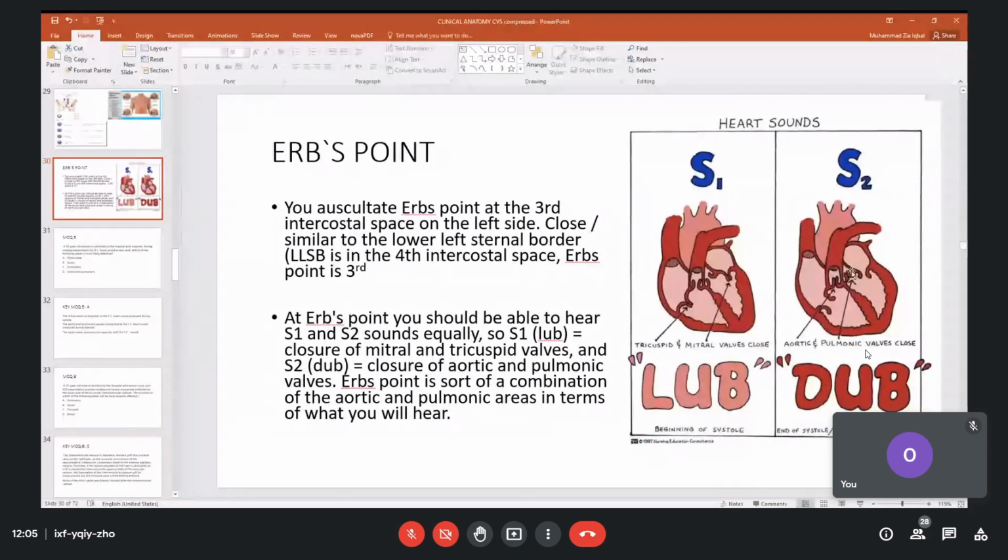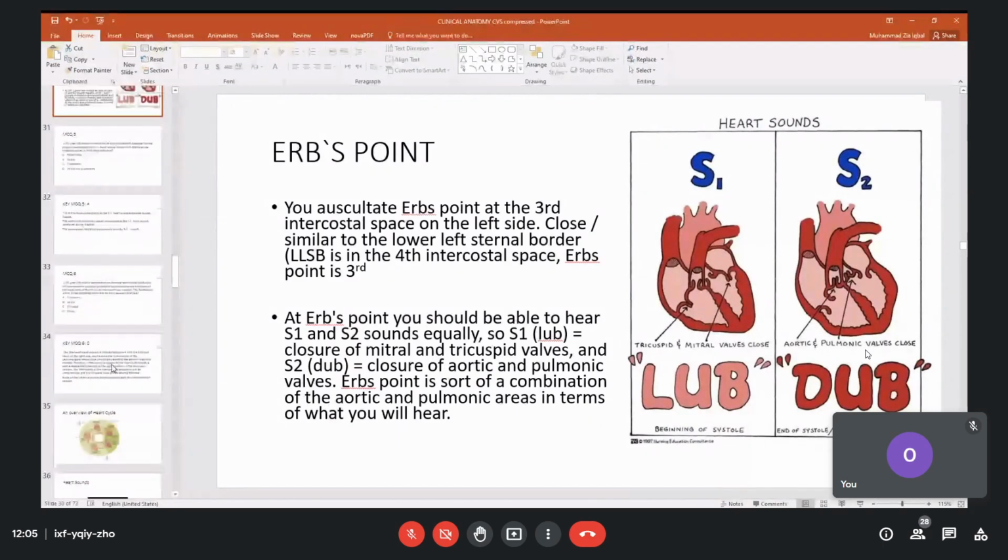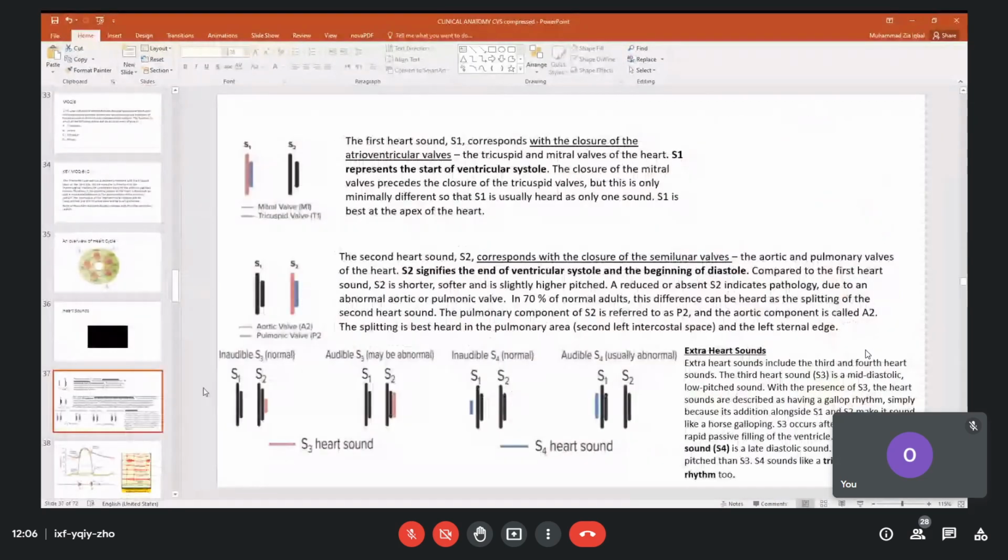So these two valves will produce the second sound, dup. The second sound is S2, closure of the semilunar valves. Semilunar valves are so called because their shape is like a crescent moon, the aortic and pulmonary valves. This will show that ventricular systole has ended. It started here, and this is the beginning of diastole. So they start diastole, dilating.